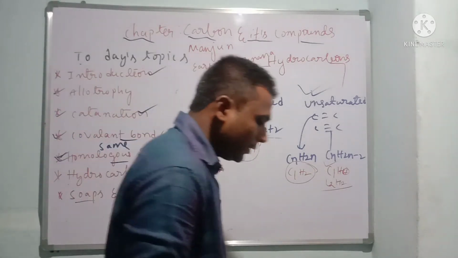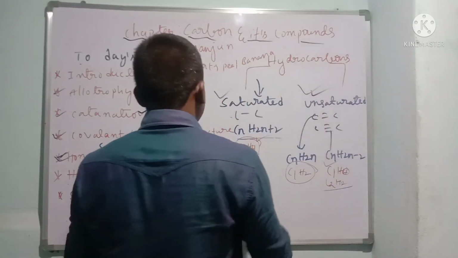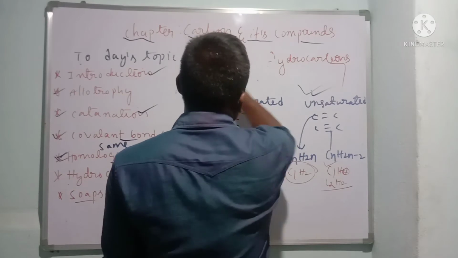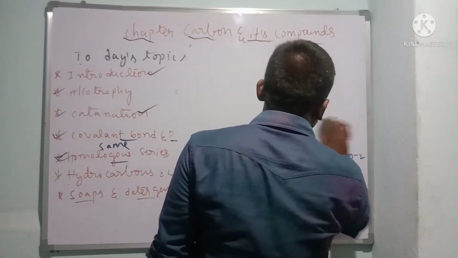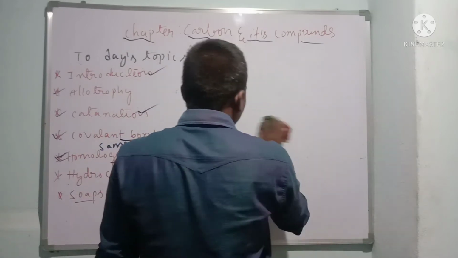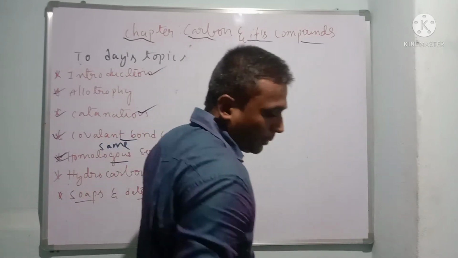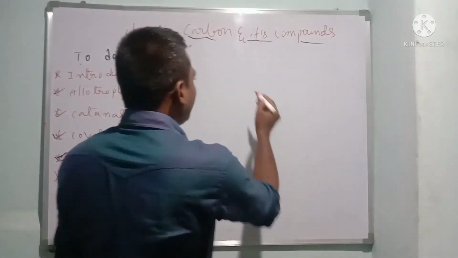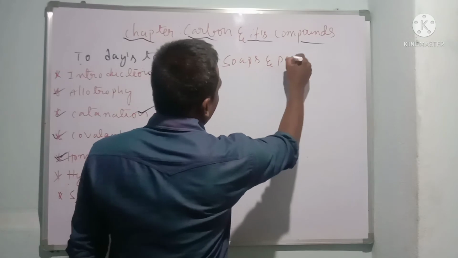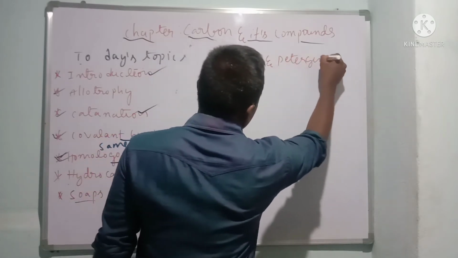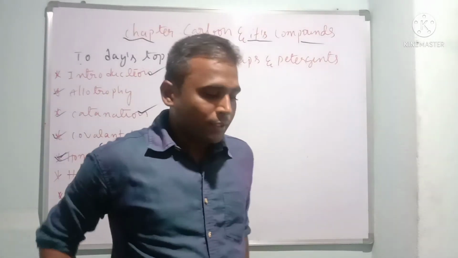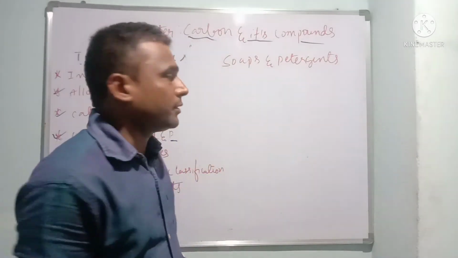Dear children, we use soaps in our daily life. Yes or no? Yes, we are using them in our daily life. So what are soaps? They are prepared from animal fat. They are made up of the fats of animals. That is called soaps and detergents.